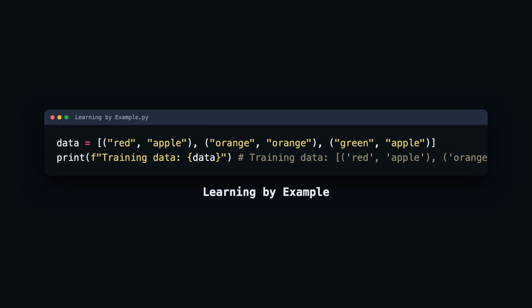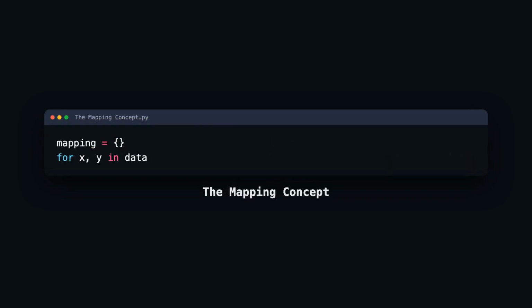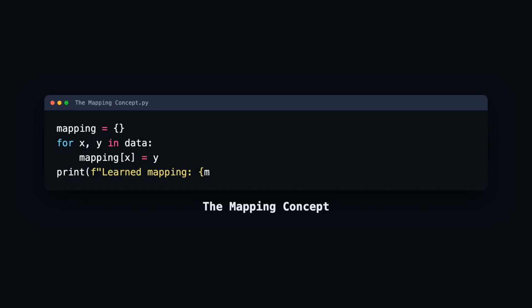A common mistake is thinking the AI understands the fruit. It actually just learns to associate patterns with labels. At its heart, machine learning is just finding a mapping function. Think of it like a translation dictionary, where an input X always leads to an output Y.